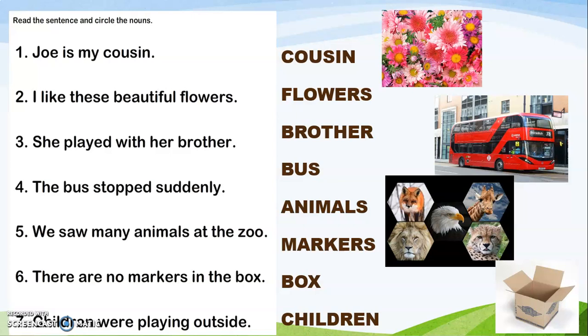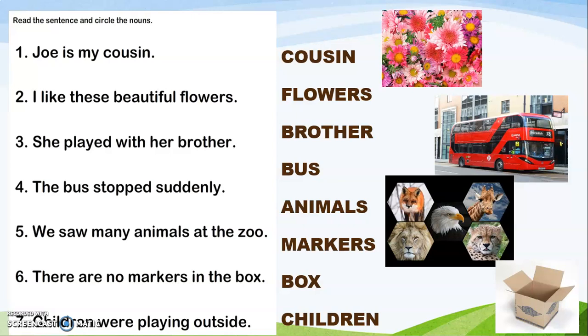Well, my dear children, the difference is that if you look at the words in the sentence, Joe is my cousin, here you are talking only about one person, Joe, and you are telling your relationship that he is your cousin. The next sentence says, I like these beautiful flowers. As you can see, there are many flowers, not a bunch, but a bouquet of flowers. So when there are many flowers, we call it flowers, many.